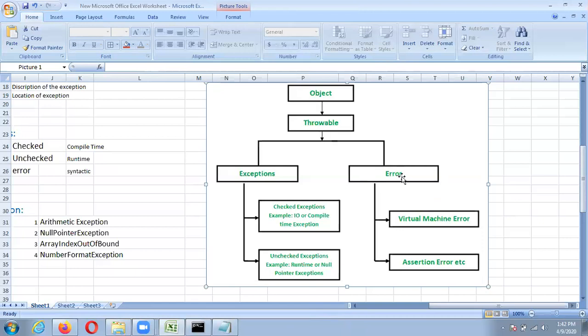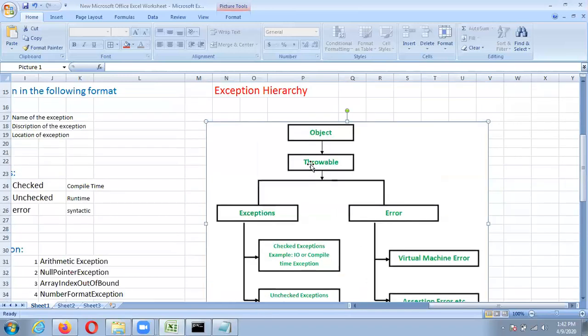Then errors are virtual machine errors and assertion errors. These may be syntactic errors also, and also stack overflow errors. Okay, so this is the hierarchy. Keep in mind, Object is actually the main class.